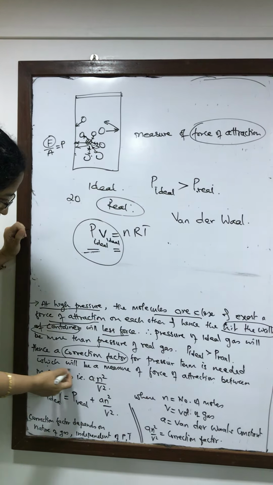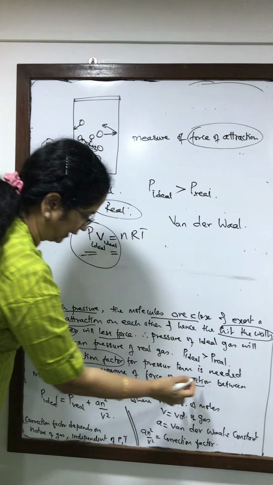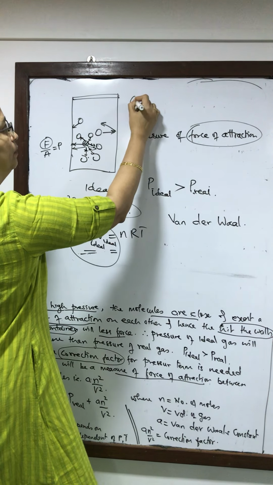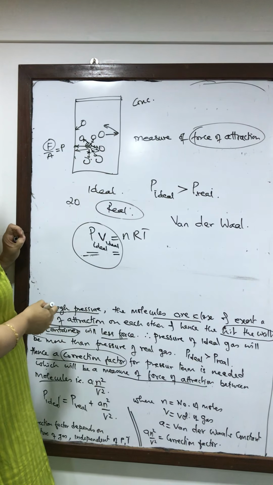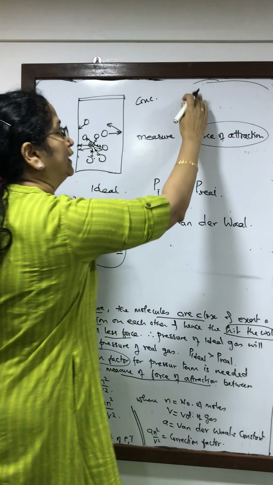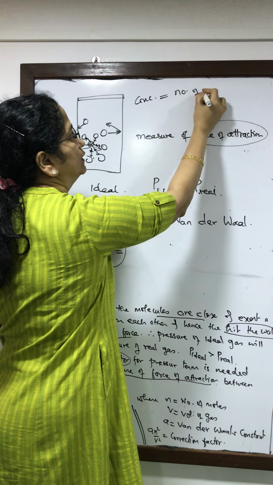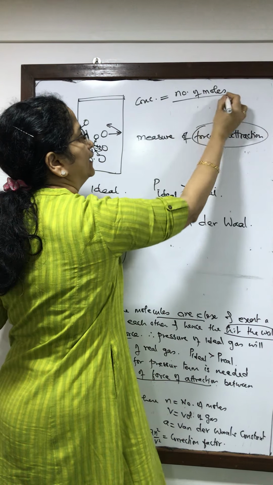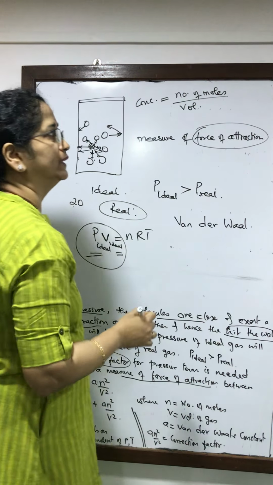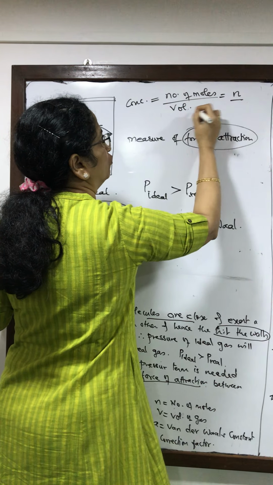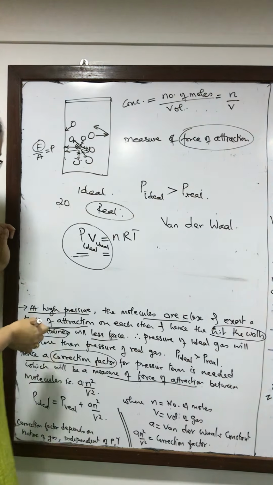So that is required, which is a measure of force of attraction between the molecules. And that will in turn depend on concentration. And we have learned that concentration can be expressed as number of moles of gas upon volume of the gas. So number of moles is n, volume of the gas is V.